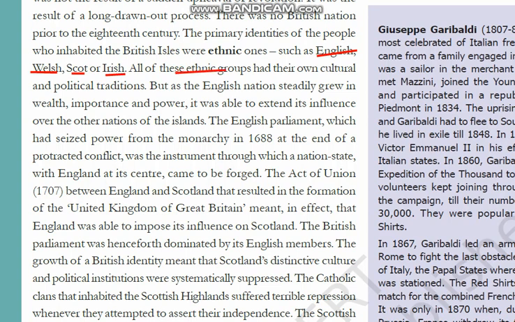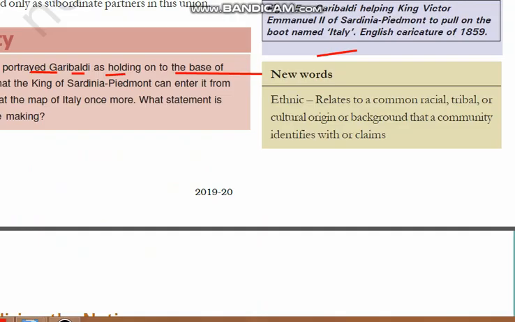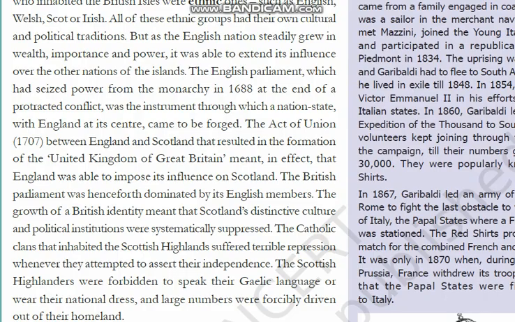So these are all ethnic groups. Ethnic group means people sharing different cultures and traditions. Ethnic relates to a common racial, tribal or cultural origin or background that a community identifies with or claims. Telangana, we got a separate state on the basis of this ethnicity only.